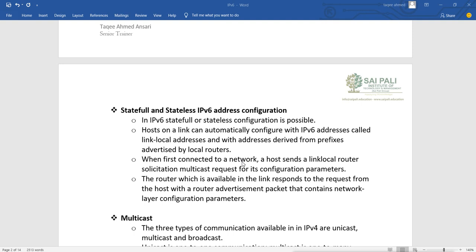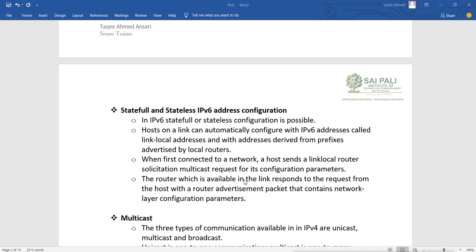Now the same technology, the same feature, is used here in IPv6 to assign these link local addresses. Whenever a device connects to the network, it sends a request to the connected router, and the router sends back an advertisement packet containing the network layer configuration parameters.